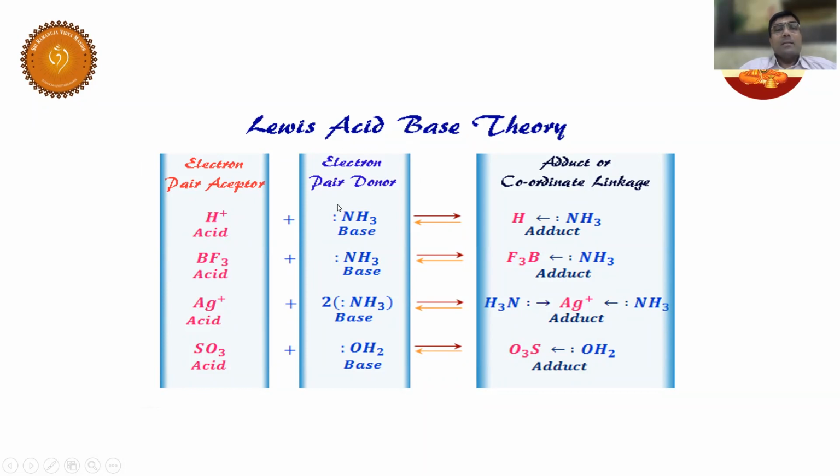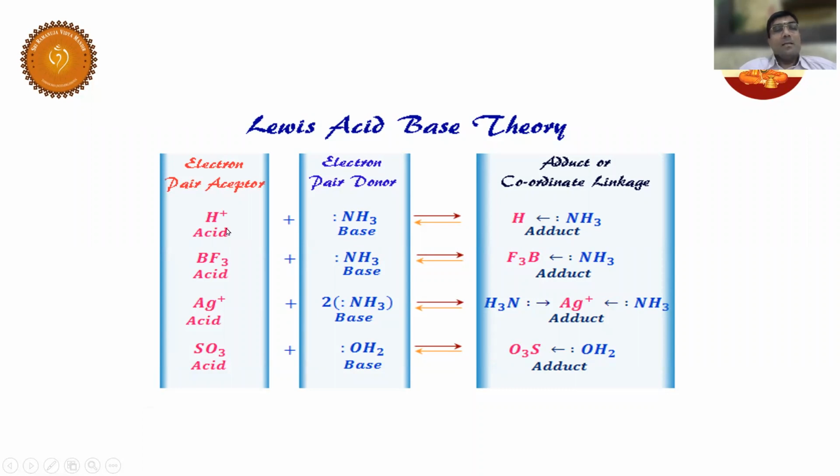They are electron pair donors. When there is an empty s orbital, see here, after losing an electron it has an empty s orbital. It has an empty p orbital, and they have an empty d orbital. When there is an empty s, p, or d orbital, they accept an electron pair. Don't worry if you don't understand orbitals.